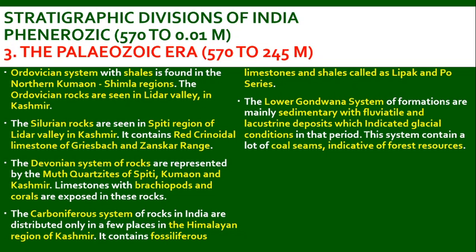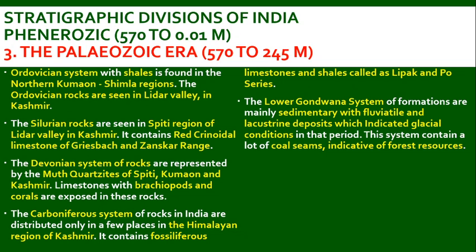The Ordovician system with shales is found in the northern Kumaon and Simla region. The Ordovician rocks are seen in Lidar Valley in Kashmir, which means the entire Indian region was submerged below the sea during the ice melting ages, and a few regions were not under the sea. So the regions which were beneath the sea will show the activity or life forms related to water. The Silurian rocks are seen in the Spiti region and Lidar Valley in Kashmir.